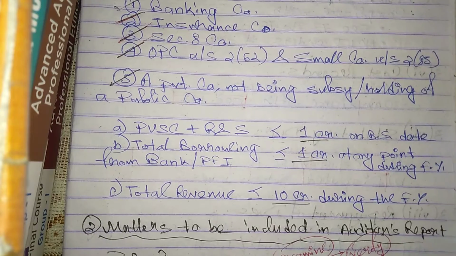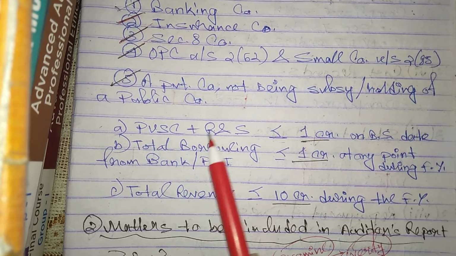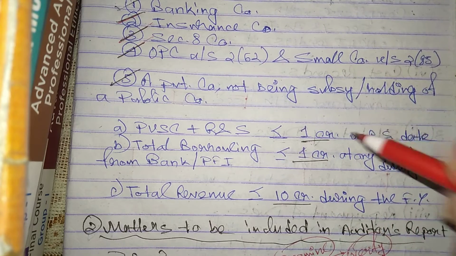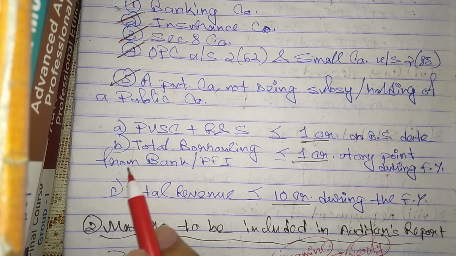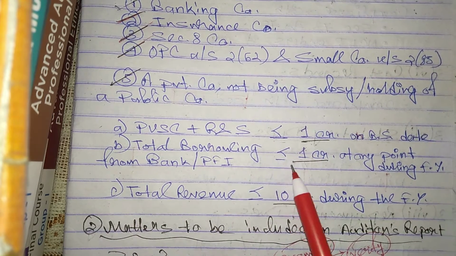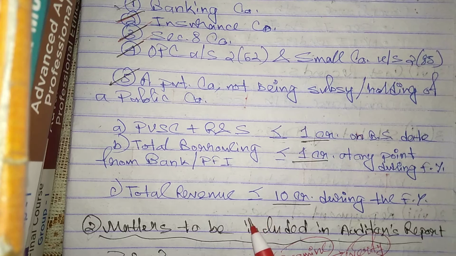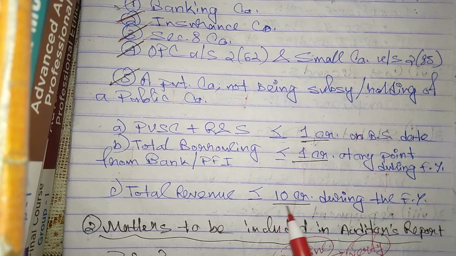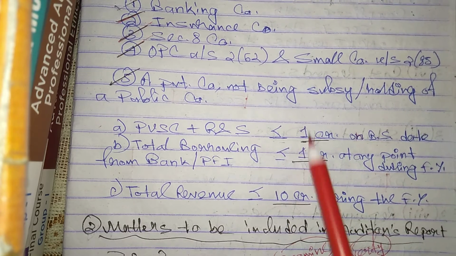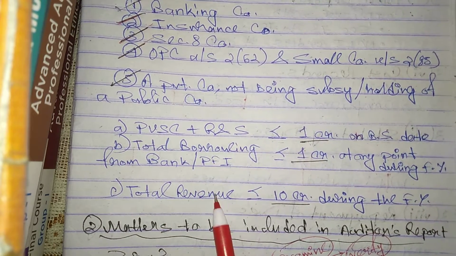And also there are three criteria that you need to remember in case of private company. The private company's paid up share capital and reserves and surplus in total should be less than or equal to 1 crore on the balance sheet date. BS date means balance sheet date. And the total borrowing from bank or public financial institution of that private company should be less than or equal to 1 crore at any point during the previous financial year. And number C is total revenue of that private company should be less than or equal to 10 crore during the previous financial year. So for memorization purposes, we need to remember 1-1-10: paid up share capital and reserves and surplus, borrowing, revenue. Share capital, borrowing, revenue: 1-1-10.